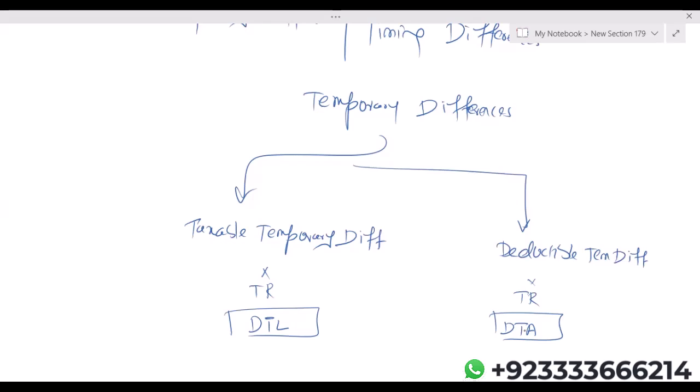There's one reason. When we say deferred tax liability means more tax in the future, exactly when we'll be paying more tax, we don't know. Deferred tax asset means you will be saving tax in the future. Exactly when I'm going to save the tax, we don't know. So the exact time period, we have no idea at all. That is why we cannot discount. If you just recall the present value of decommissioning cost, we exactly know that at the end of the useful life of the asset, we are going to dismantle the plant. So we need to discount it. So here, the exact future timing we don't know. That is why we cannot discount.